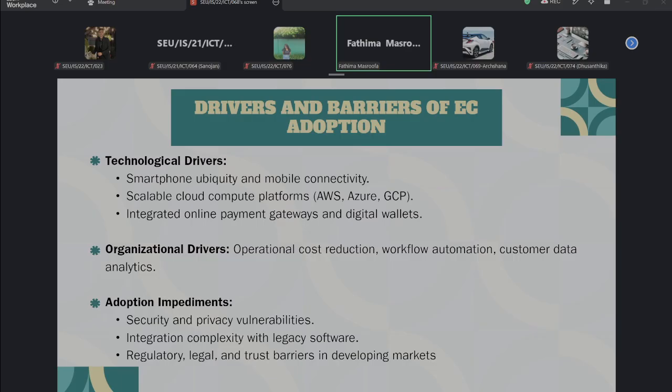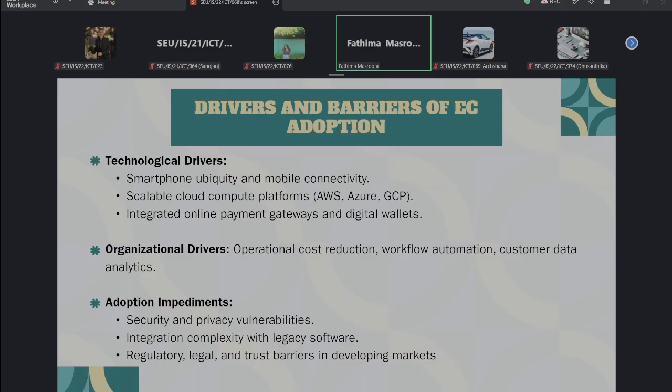AWS and Azure are famous ones. And payment gateways and digital wallets normally support online electronic payments, which we can do with the help of digital wallets.